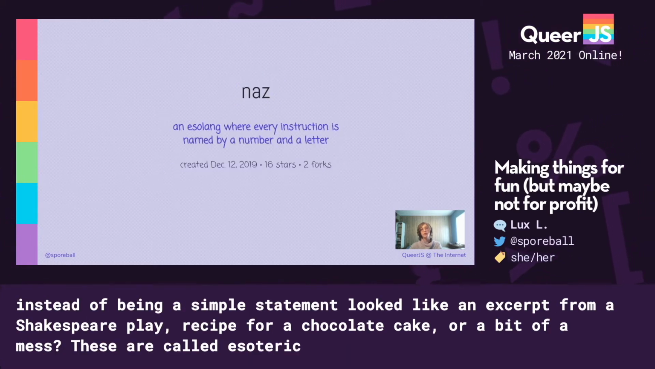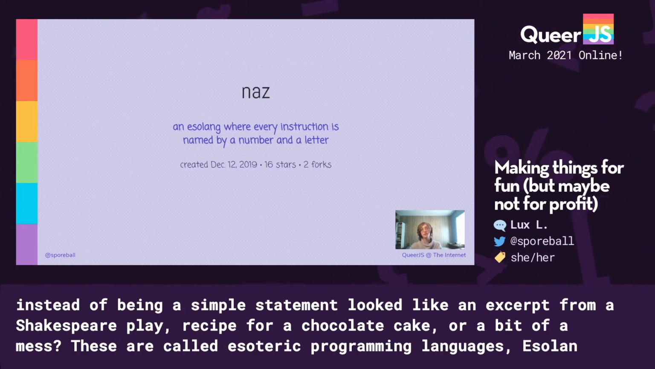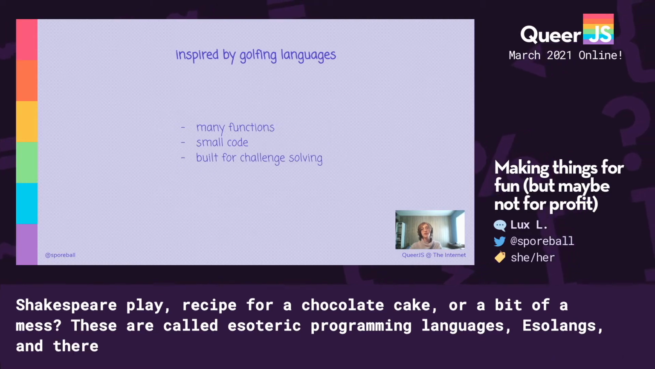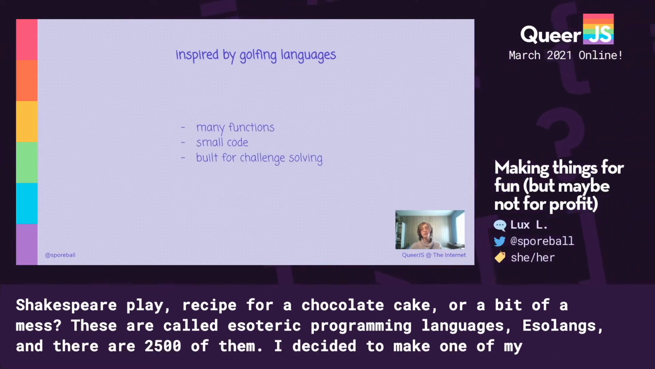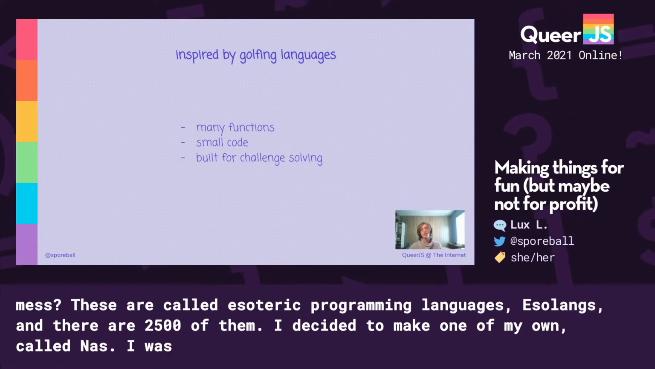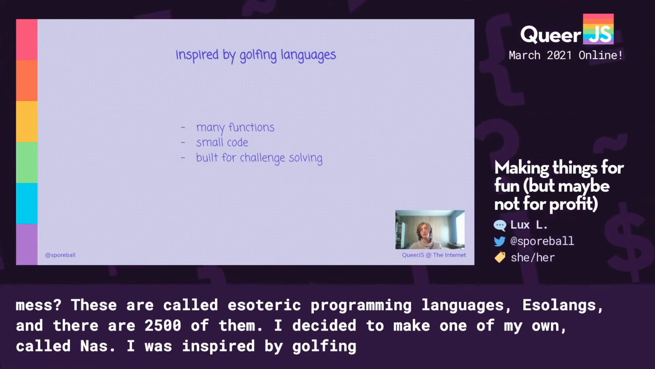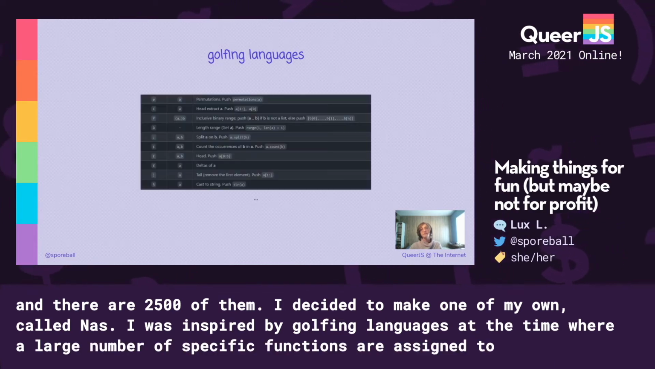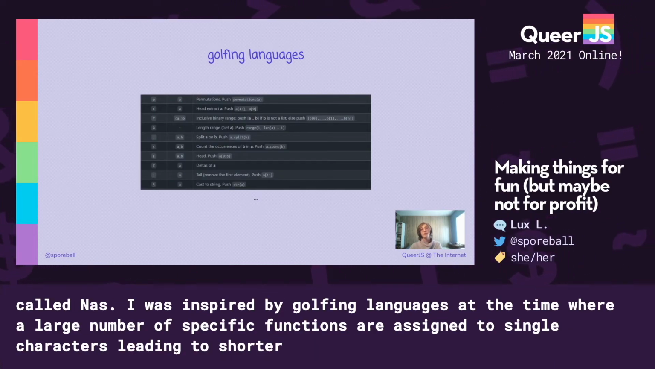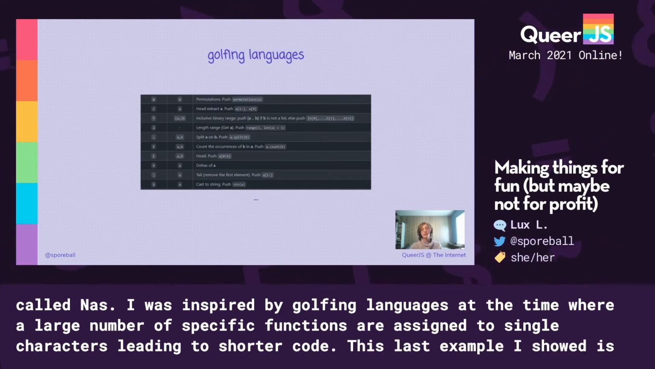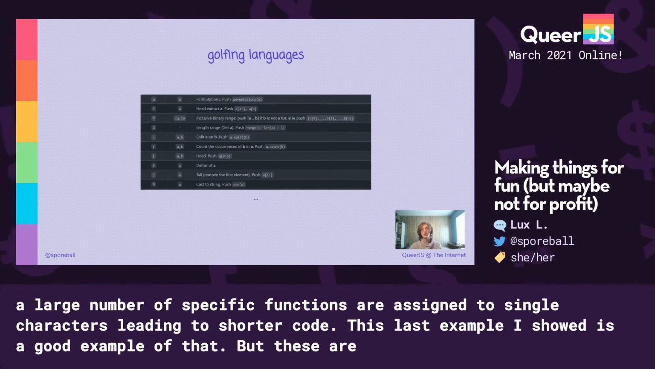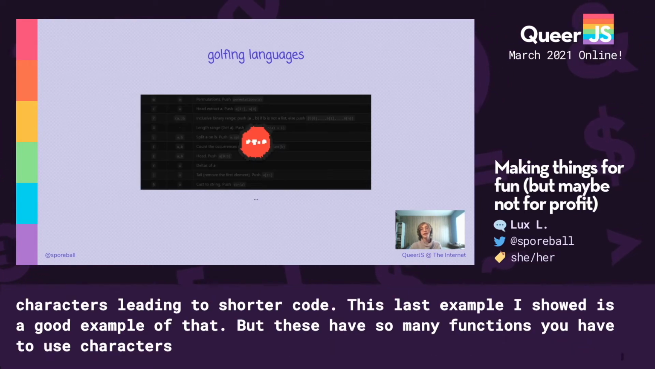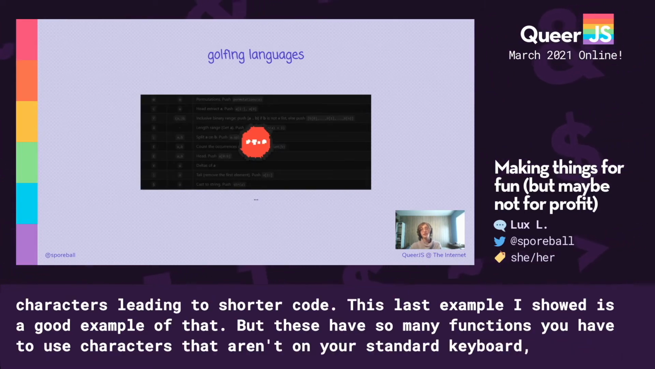On December 12, 2019, I decided to make one of my own, called Naz. I was particularly inspired by golfing languages at the time, where a large number of very specific functions are assigned to single characters, leading to shorter code. Osimi, that last example I showed, is a good example of that. But these often have so many functions that they have to start using characters that aren't on your standard keyboard, like the upside-down exclamation point and section sign, among others in this screenshot. I didn't like that very much, so Naz doesn't use any.